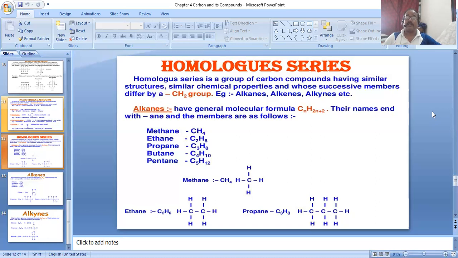So this is the second chemical property of alkanes, and the other chemical properties we will discuss in the next video.